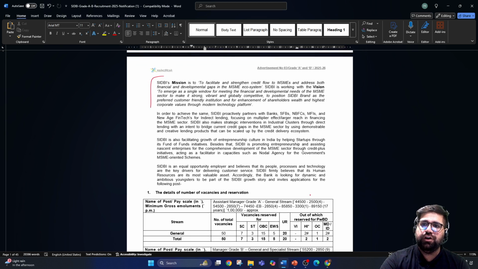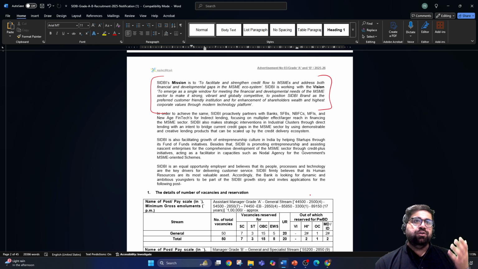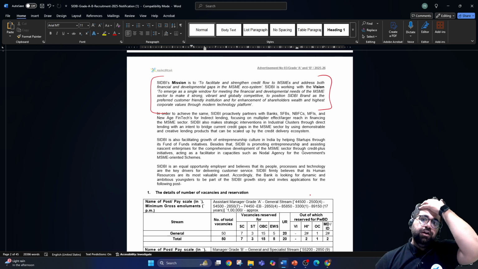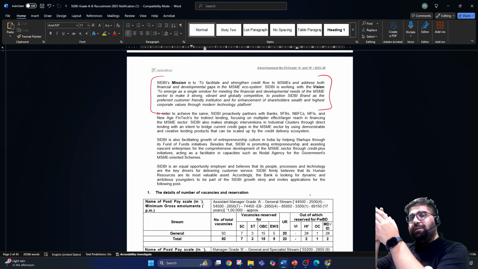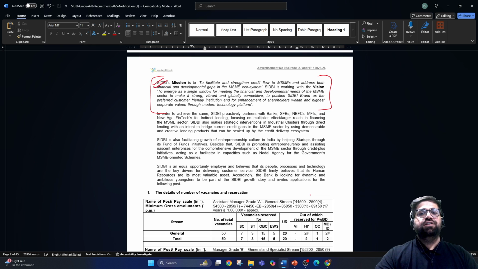Now this is the mission and vision of SIDBI. Please do read it, because once you read the mission and vision, you will be able to connect to SIDBI's mission and vision. Now if you are attracted towards SMEs, which is small and medium enterprises, or micro, small and medium enterprises, if you are looking for their growth, then definitely SIDBI should be your call, because if you join SIDBI, major work is related to promoting MSMEs, and MSMEs are the backbone of the Indian economy. Okay, they are working on the ground level to promote the healthy growth of the Indian economy. So if you want to look after the MSME structure of India, then definitely you should go for SIDBI, and SIDBI is again a very big institution, we all know that.